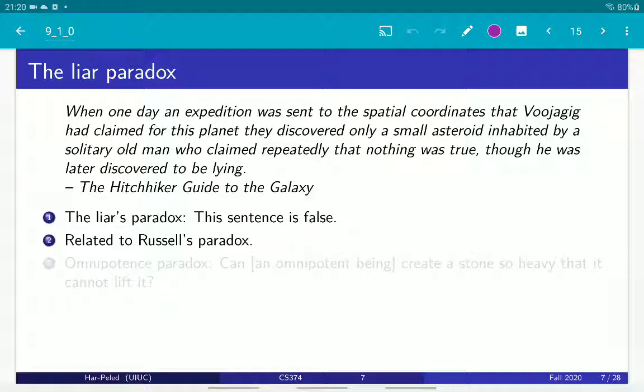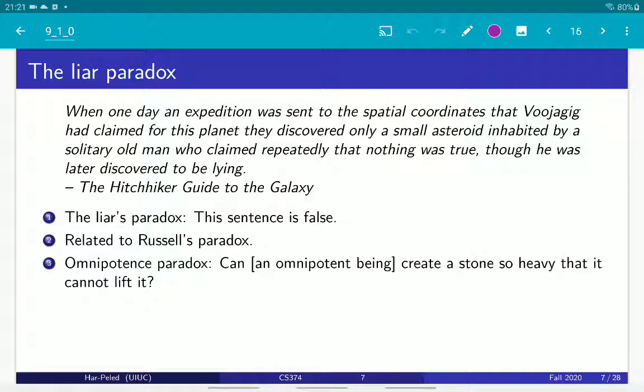And Russell's paradox was very important because it made mathematicians realize that you have to be extremely careful in what you allow when you define sets, right? So in some sense, you cannot do self-reference when defining a set because of Russell's paradox.